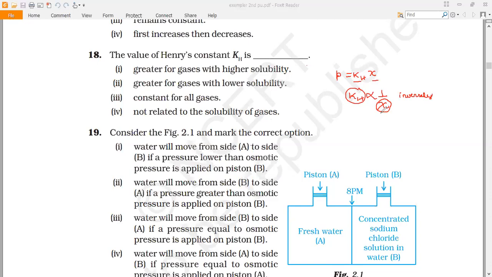As it is an inverse relationship, if the solubility is low, the Kh value will be high. Hence, it will be greater for gases with lower solubility, so the second one is the right option. Hence, the correct answer for the 18th question is option 2.